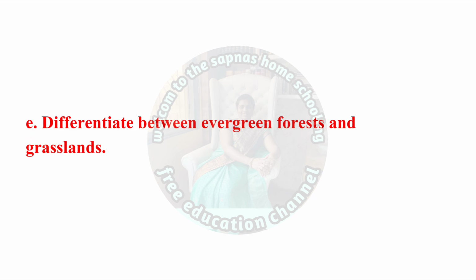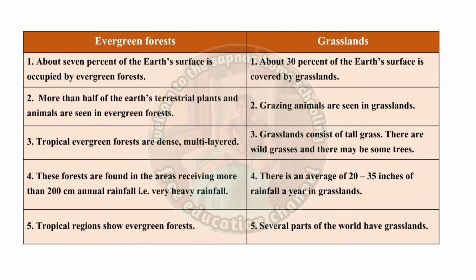E. Differentiate between evergreen forest and grassland. Evergreen forest: about 7% of the earth's surface is occupied by evergreen forest. Grasslands: about 30% of the earth's surface is covered by grassland. More than half of the Earth's terrestrial plants and animals are seen in evergreen forest. Grazing animals are seen in grasslands.